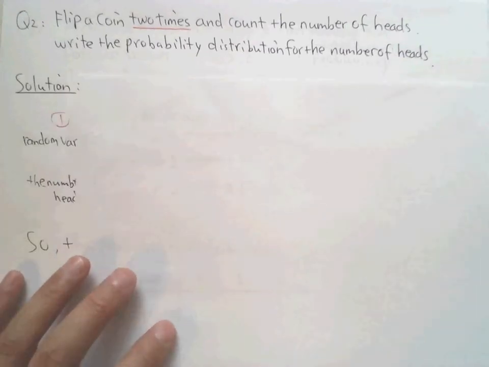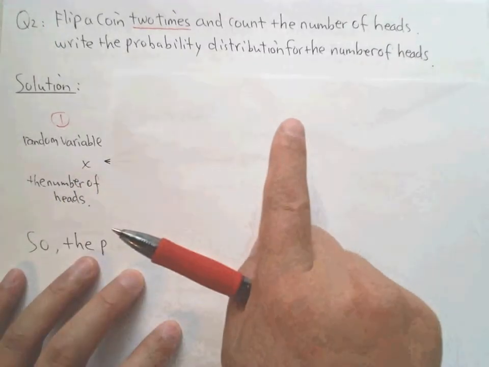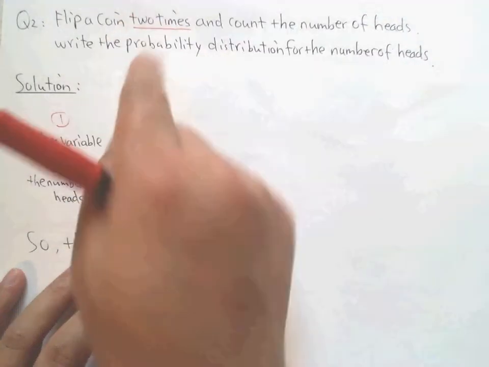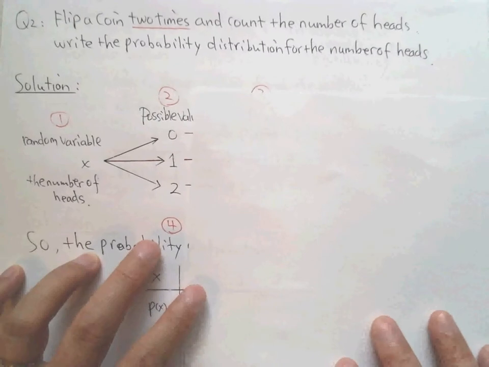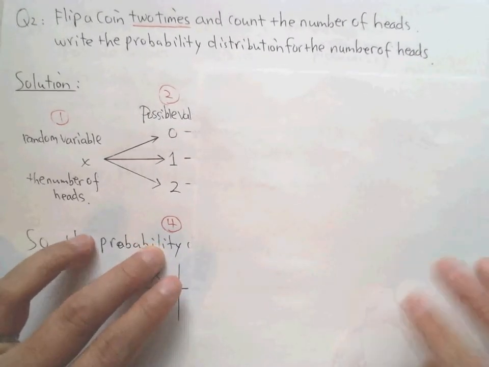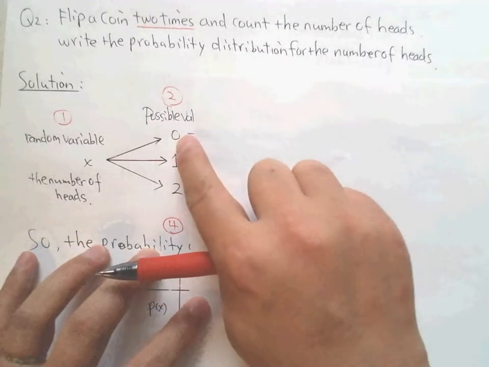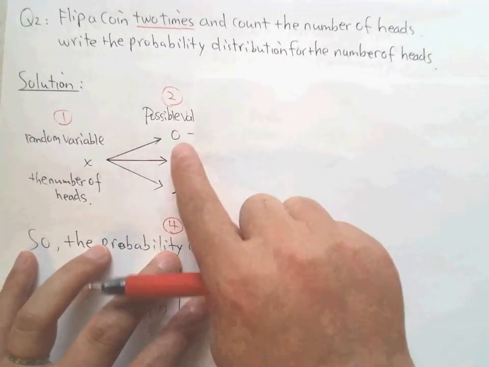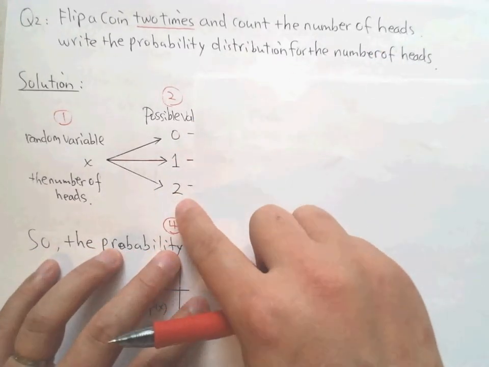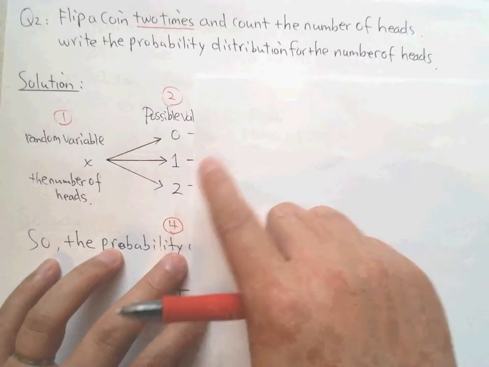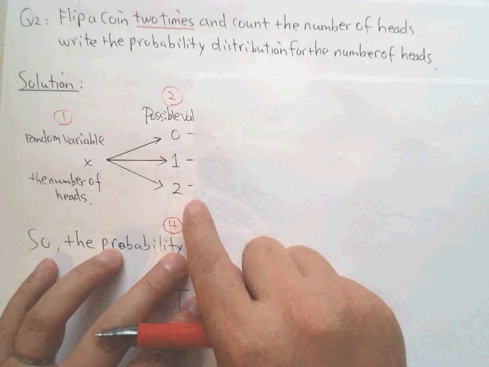Okay, now step by step. Everyone knows the first step. The random variable is x, right? Determine the number of heads among 2 flips. Okay, what are the values this time? You can imagine, of course. You have 3 this time. Why is it 3? If you flip twice, probably you failed each time, right? Means you get a tail, no head. Or it is 1 head or 2 heads. Can you get 3 heads? Impossible, right? Because you only flip twice, and the maximum number of heads is 2.